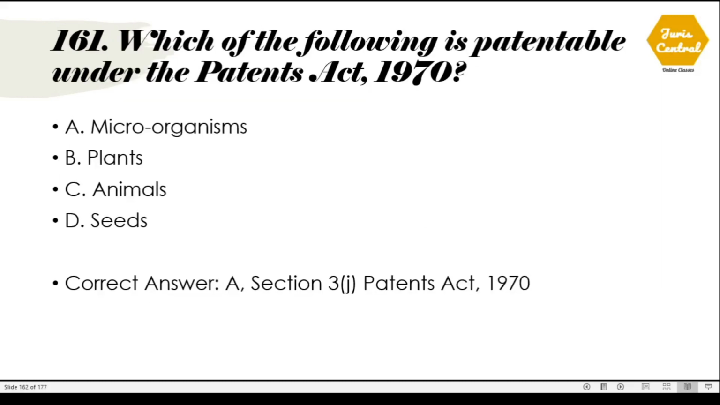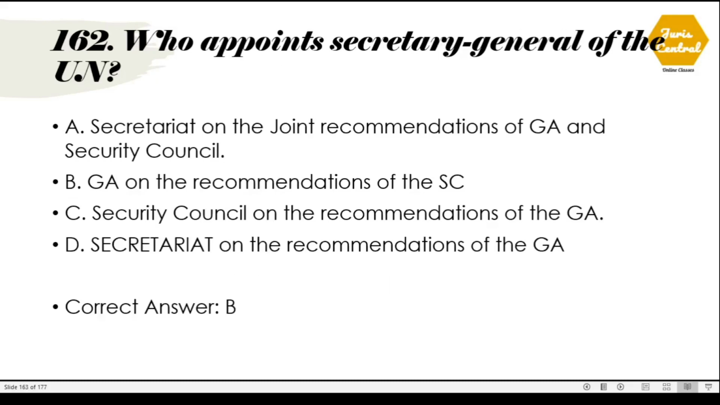161. Which of the following is patentable under the Patents Act 1970? The correct option is option A, microorganisms, and this is given under Section 3 clause J of the Patents Act. It deals with what inventions are not patentable.